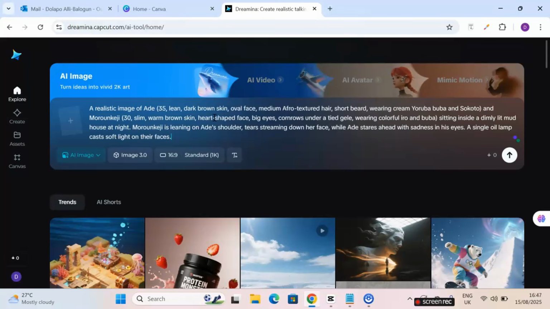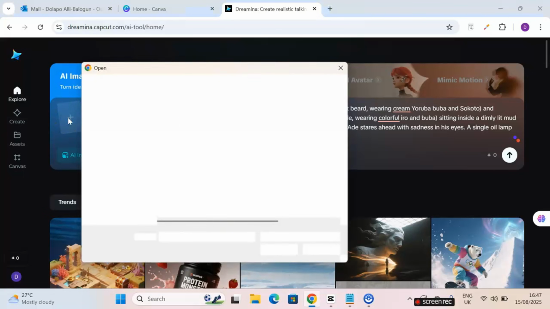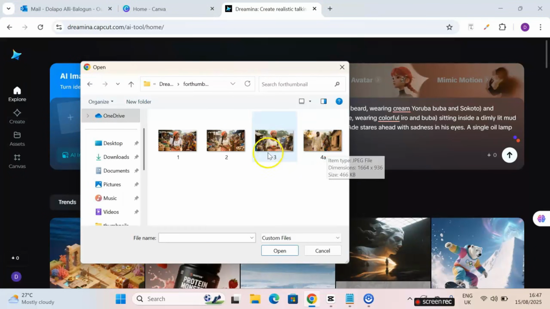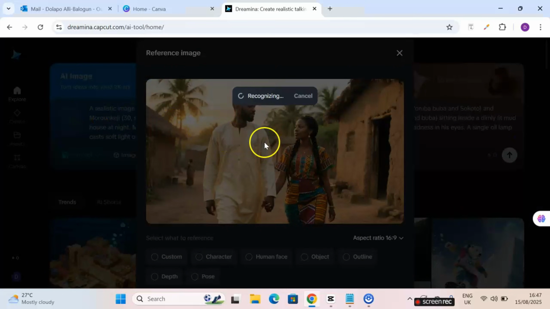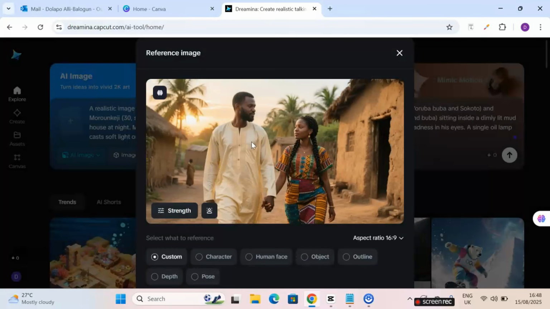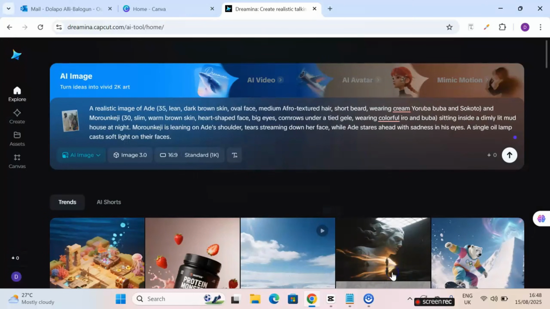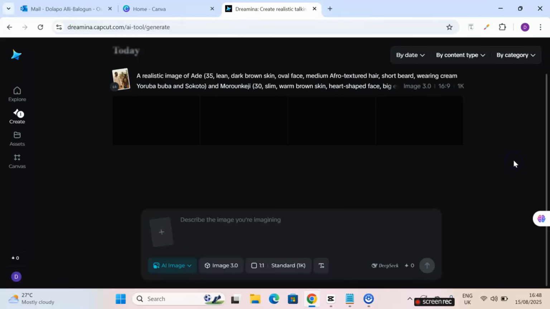Now, so that we get that kind of consistency we are looking for, this tool has a feature where you can reference the image you must have generated earlier. So what I will do is I'll pick the image where we have the plus sign here, click on it, and upload the image you have generated before. So I'll pick this one. This was what I generated for scene 1 in my own case. I'll just pick this one as a reference image so that it will copy the features that we have there and use it for this particular generation. I'm going to click on done. Can you see that this is the reference image right here? And then we'll make sure all these features are still there as we had it. And then we'll click on this arrow button.